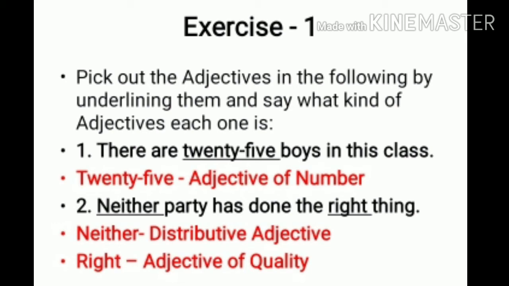Your second one, neither party has done the right thing. Now, there are two nouns here, that is party and thing. So, which will be your adjectives? Correct, neither and right. So, that word neither is which adjective? Distributive adjective. And right is your quality. It is showing what kind of a thing we have done. So, whenever we want to find an adjective of quality, we can ask the question, what kind of thing? So we get the answer, right thing. So right will be the adjective of quality.